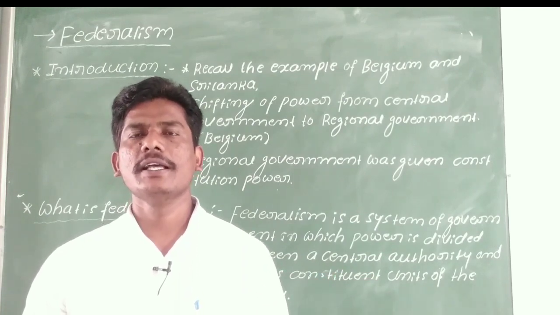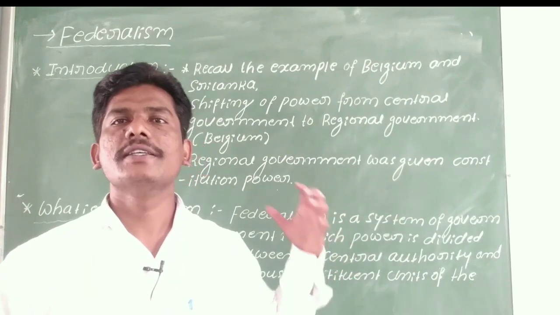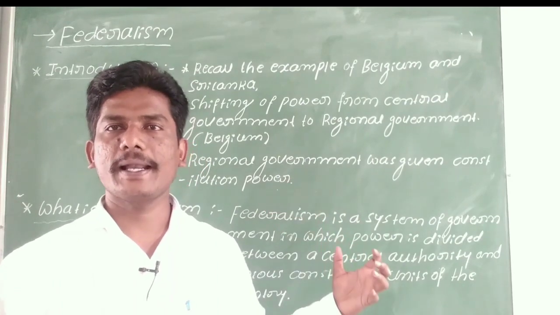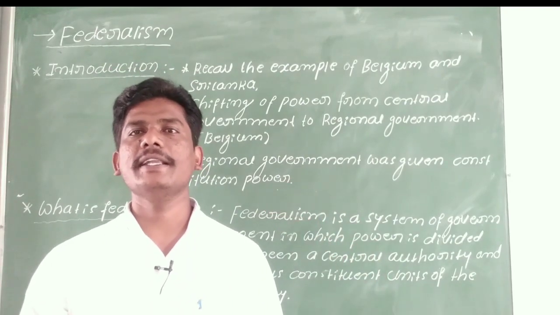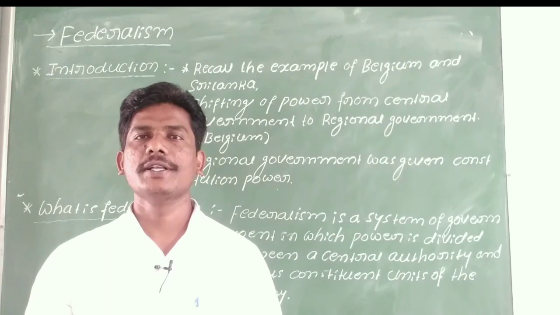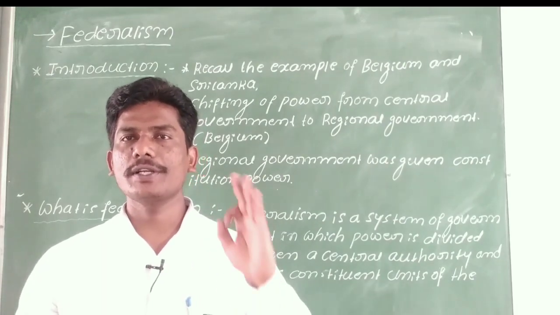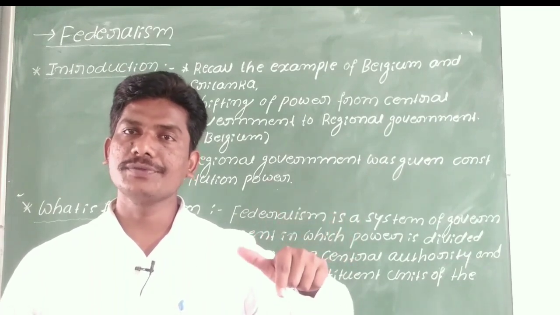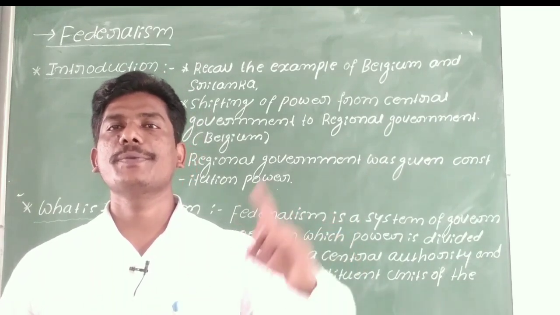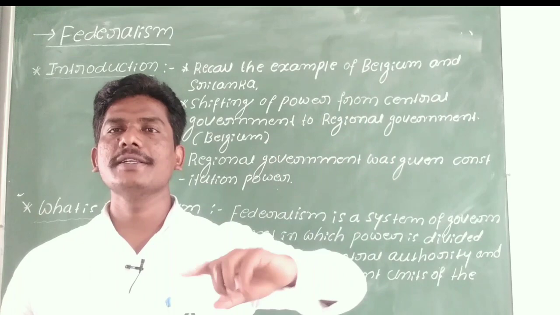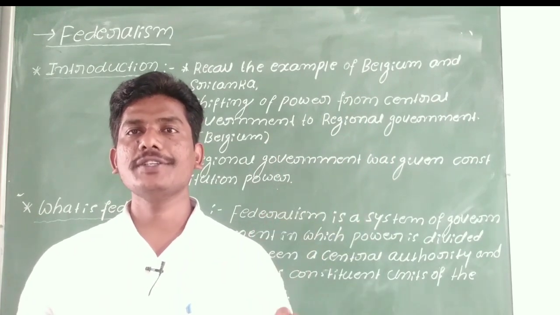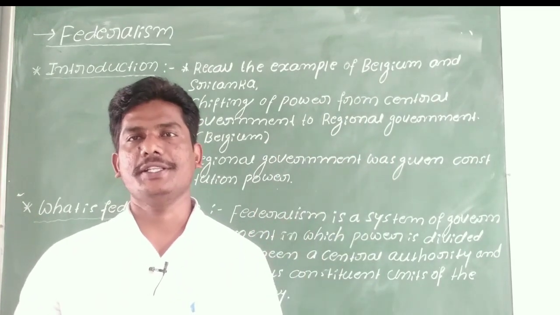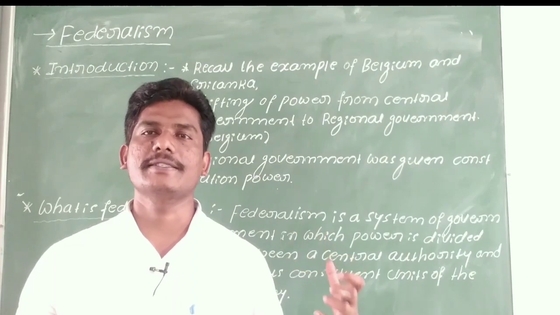This is the system of federalism practiced in our country, right? So please remember what federalism is: a system of government in which the power is distributed between the central government and the various constituent units of the country.